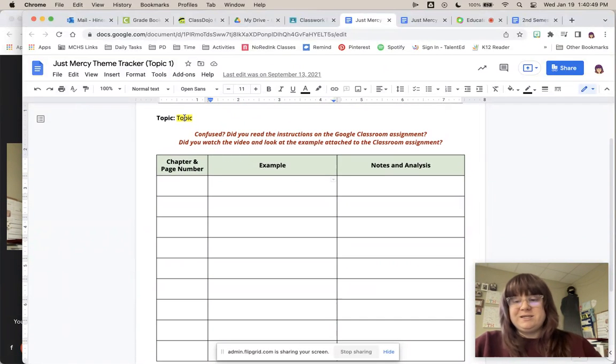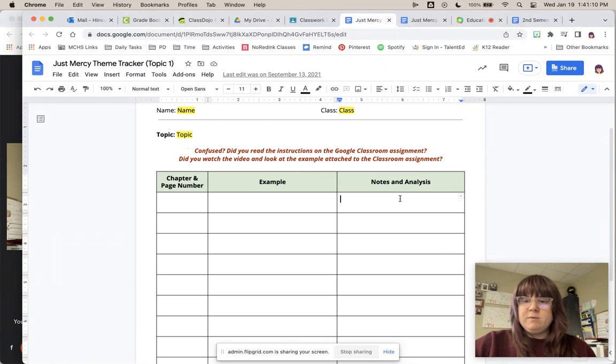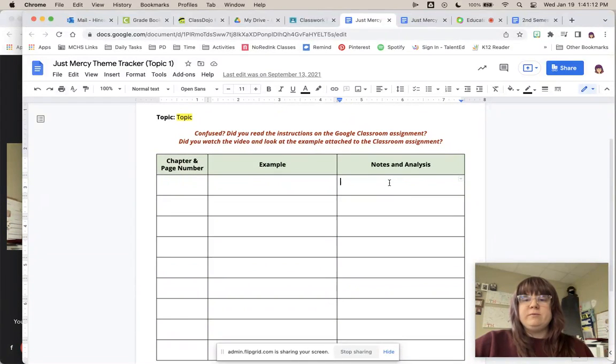So if I put justice as my topic, maybe on page 7 in the introduction, he says something that really fits with the idea of justice. I'm going to put that here, and then this column is optional, but it's for your thoughts, so that when you get to the end of the book, you can look back and be like, okay, yeah, I remember what I was thinking and how this kind of fits in with the theme, because you may forget by the time we get to the end of the book.